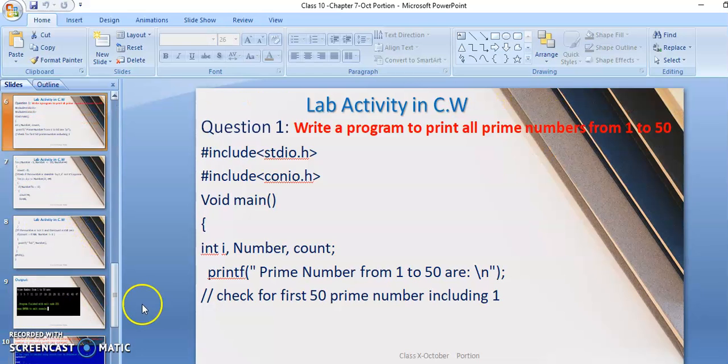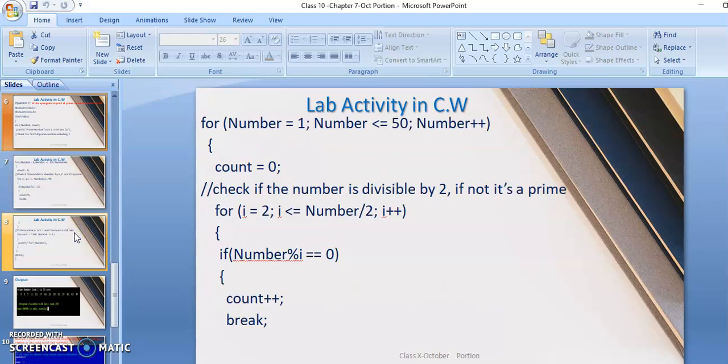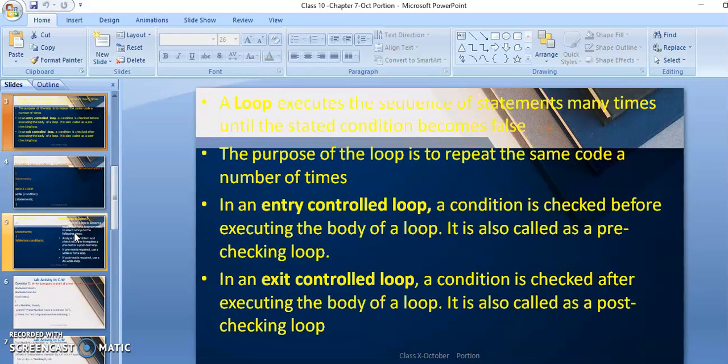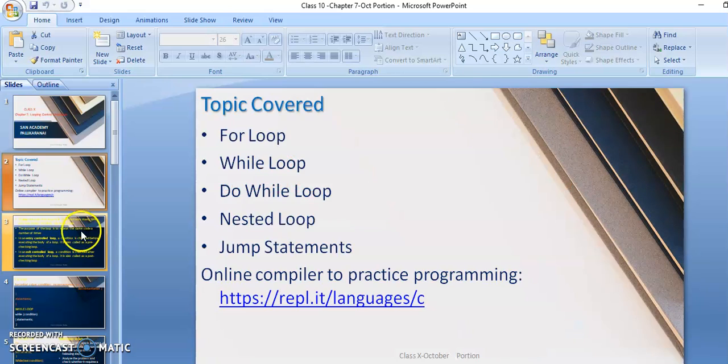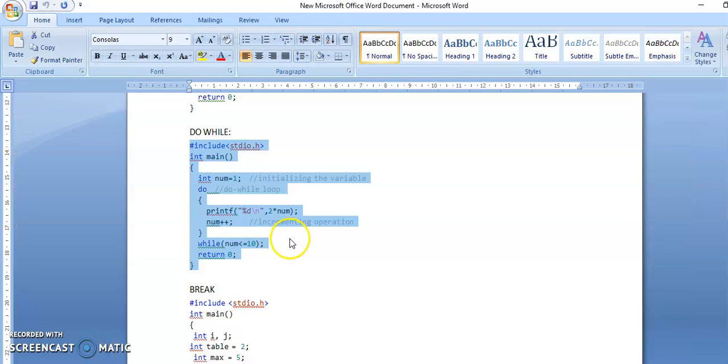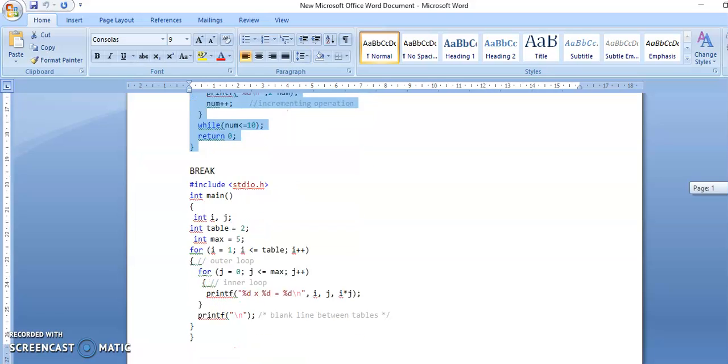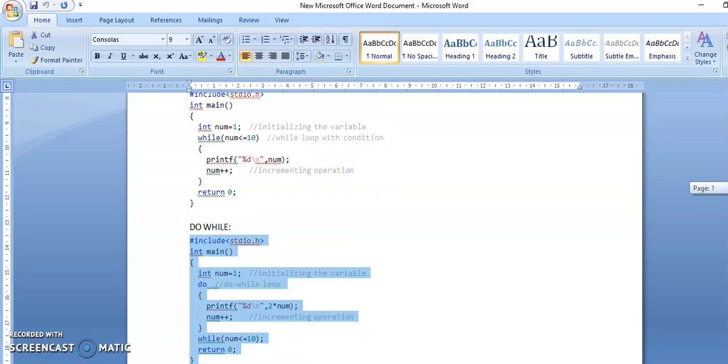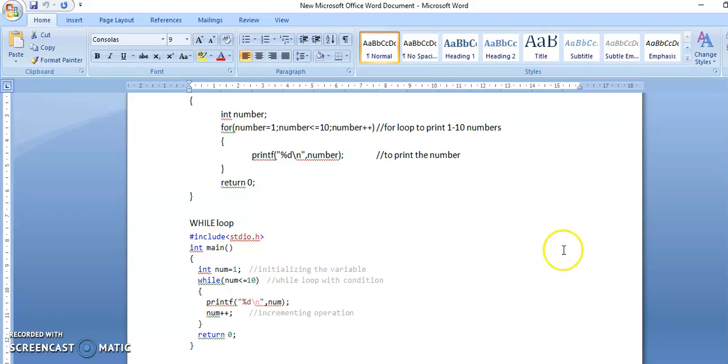Before that, let me see what topics we have covered. We have seen for loop, while loop, do while loop, and nested loop. I already taught you, nested meaning remains the same in whichever program or concept you use it in. Nested means a loop within another loop. I will show you an example. Okay, give me a second.